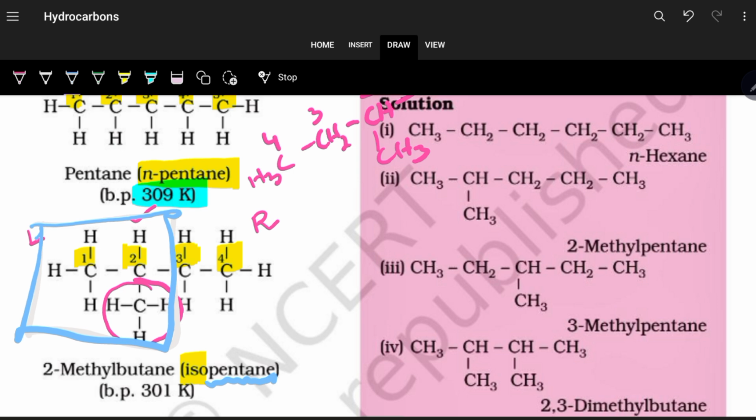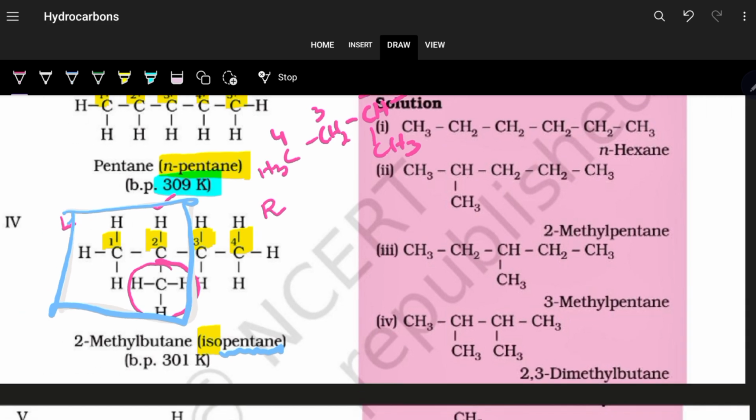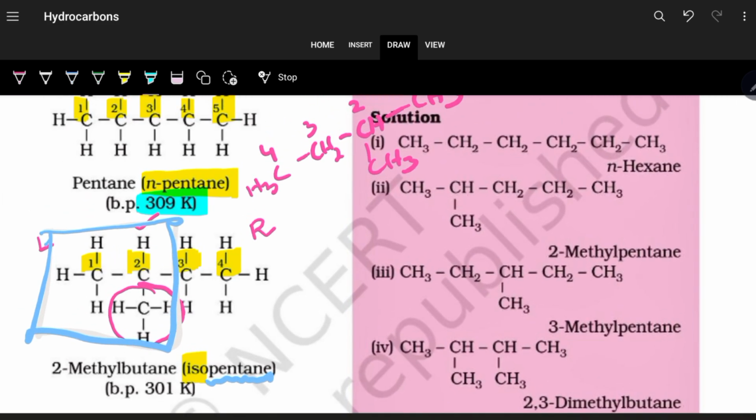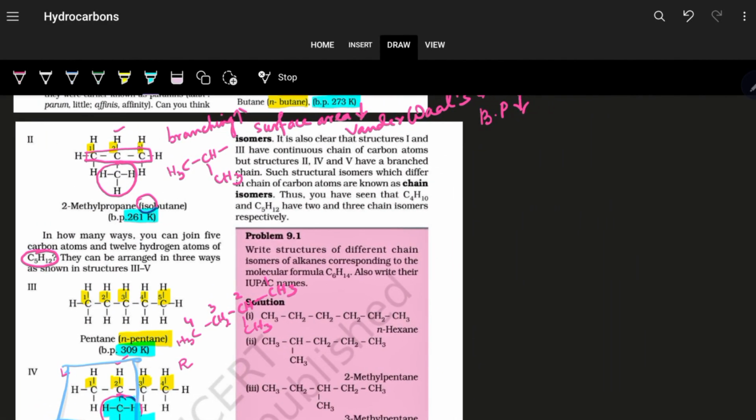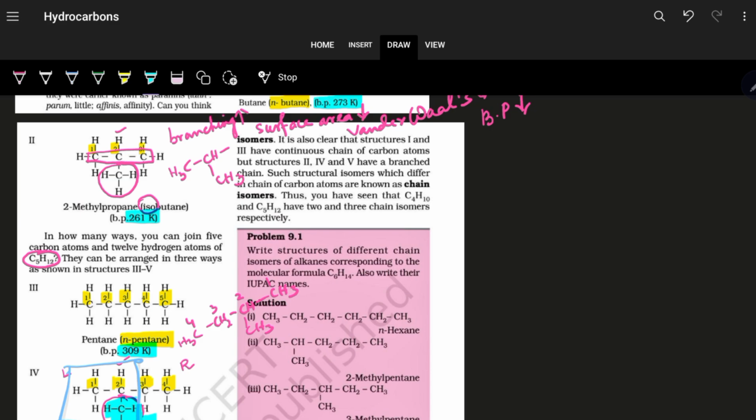So it is an isolinkage of a pentane system, so isopentane. If you note, the boiling point decreases from 309 to 301 Kelvin because there is branching, and with increase in branching the surface area again decreases and the boiling point decreases.